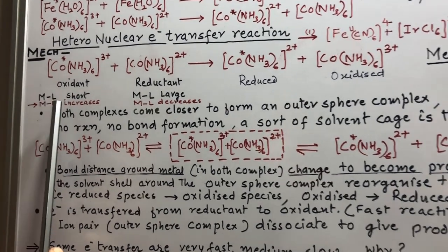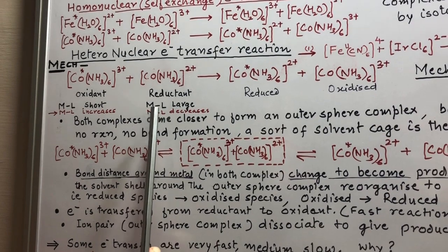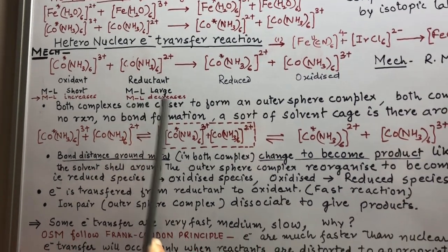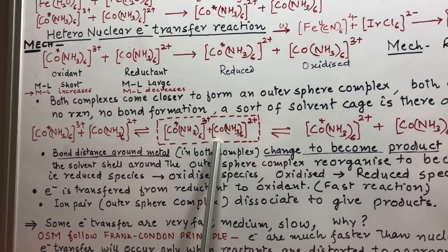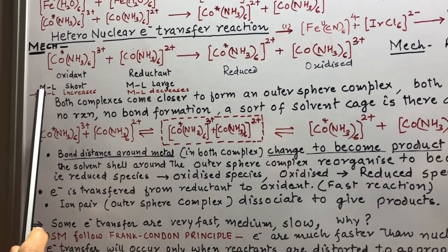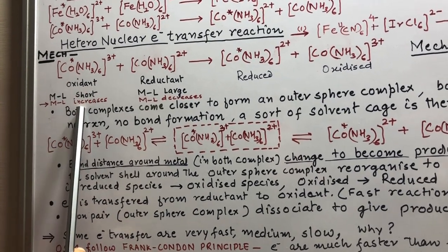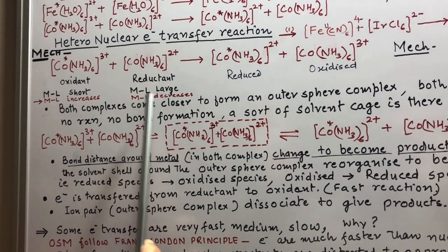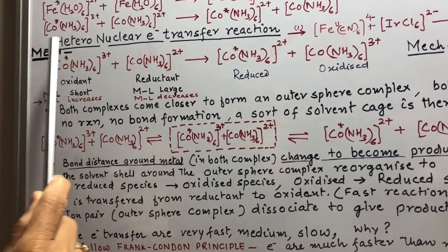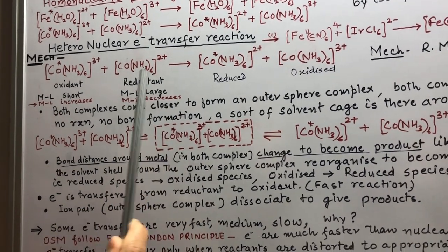The metal ligand bond distance is short as compared to this complex, where the metal ligand bond distance is large. Now what deformation is taking place here? After formation of this outer sphere complex, this metal ligand bond distance starts increasing, and in this complex the metal ligand bond distance decreases, and this complex becomes like the product and this complex becomes like the product.